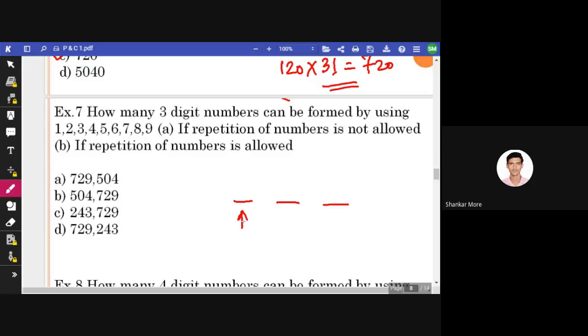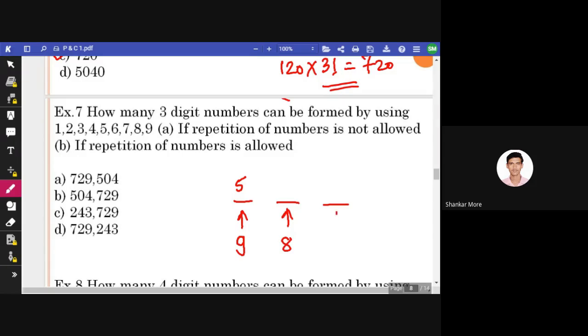It can be 1, 2, 3, up to 9. Any digit out of 9 can be there, so the number of possible digits is 9. Now out of this 9, one digit has gone here. Let us suppose 5 is gone. So how many digits are remaining? 8 digits are remaining, so at the second place we can have 8 digits.